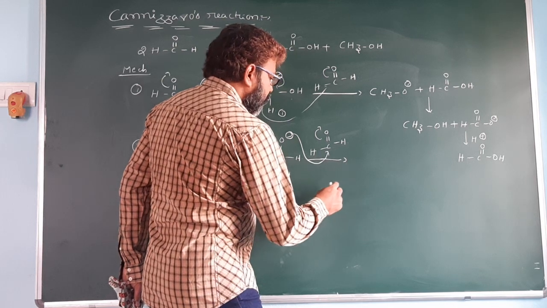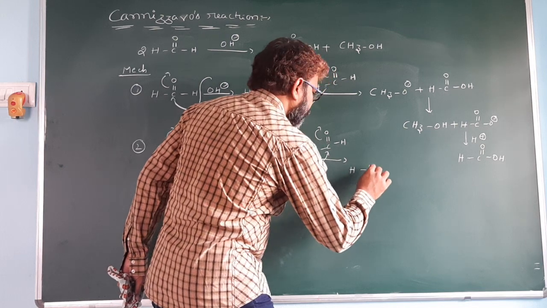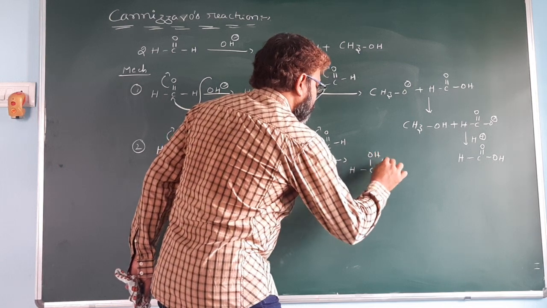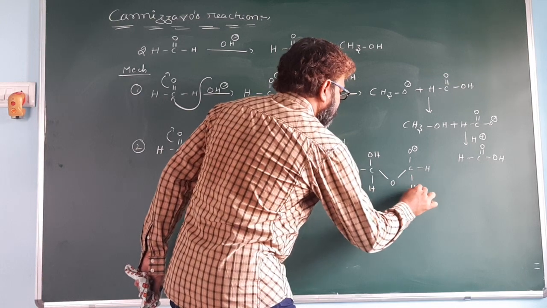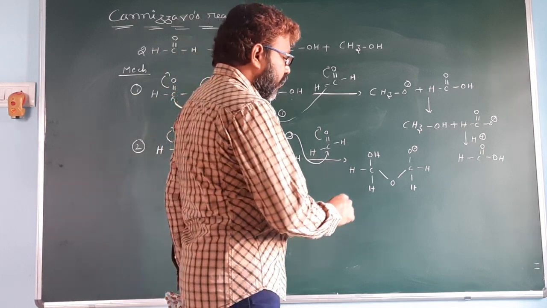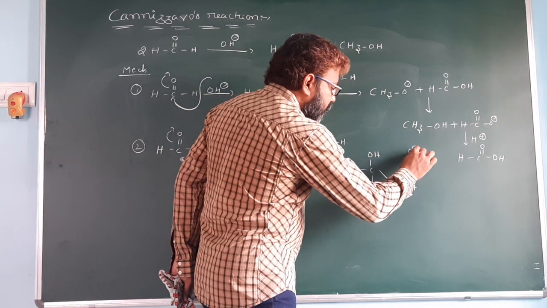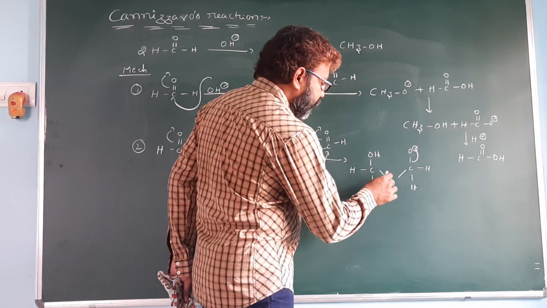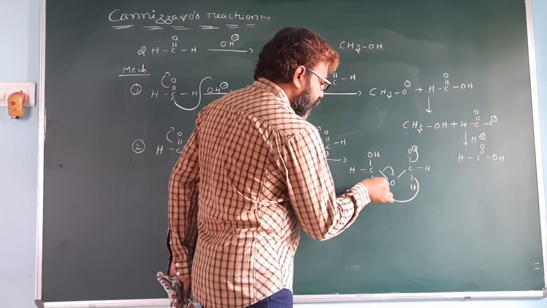When it attacks here, you get this intermediate, HC, H, OH, O, C, O minus, H, H. When this lone pair of electrons shifts here, at the same time this bonding electron shifts here, hydride shift takes place.